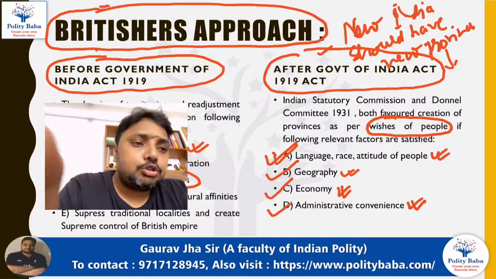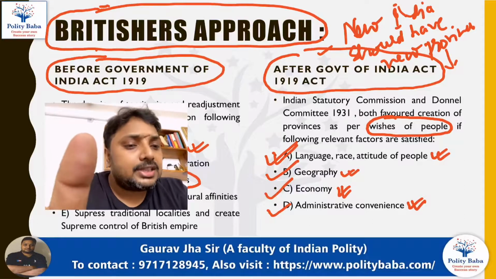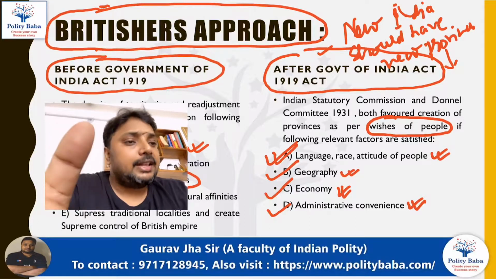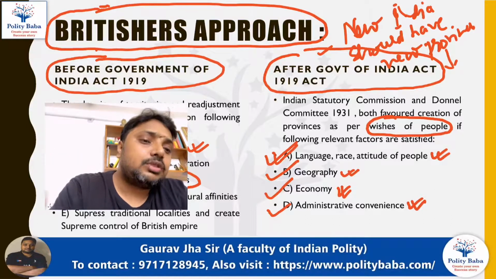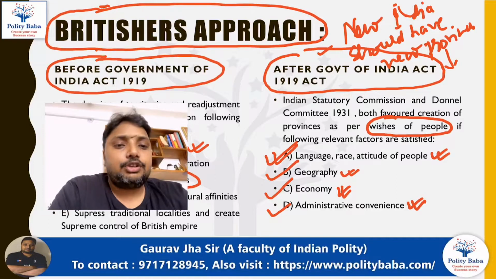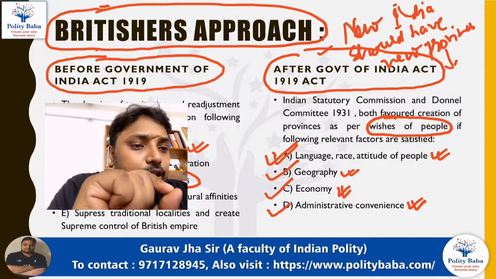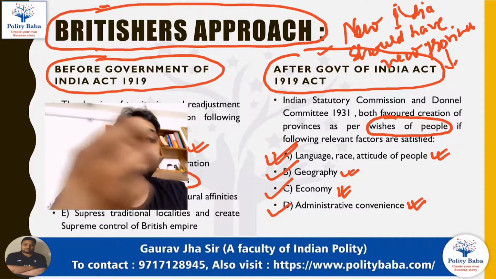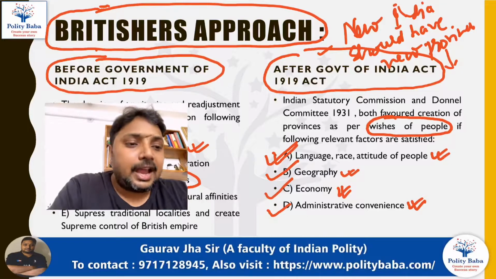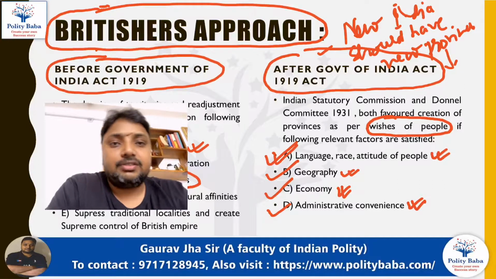And if the people choose language as one of the prominent factors, then obviously the government can make language the basis. But while creating any state on the basis of language, the government should take care that there is no geographical discontinuity, and the newly created state is not too dependent on the center, and it is not made by sacrificing the administrative efficiency or administrative convenience.